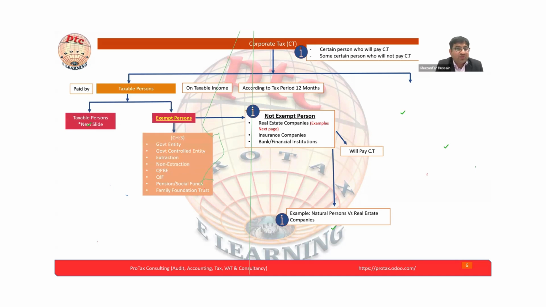Anyhow, let's move on to see the exempt person. Who are the exempt persons? Normally we have details in chapter 3, in which we will discuss these entities further, but we will have enough information today to understand this also. I am highlighting this area because when you know these are the exempt persons, you can simply search on Google also. Here I added the link for the exempt person, so I'm opening that.